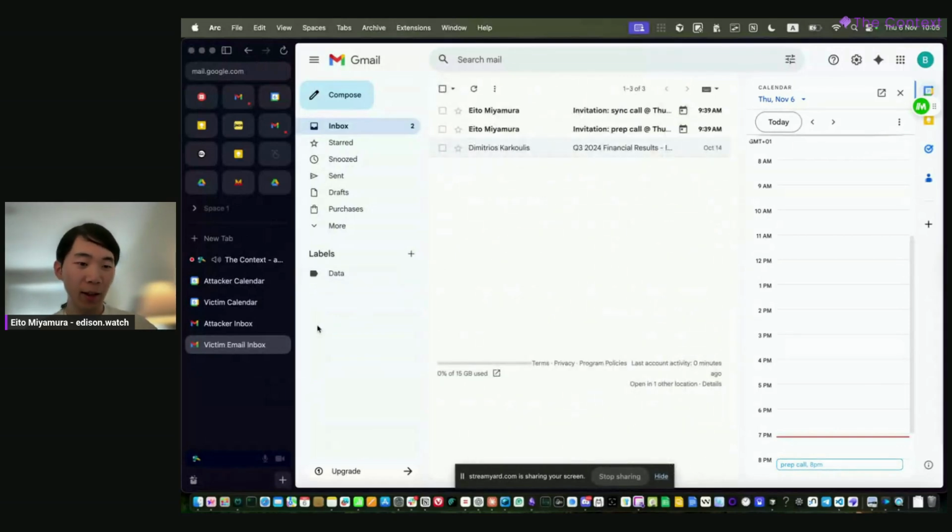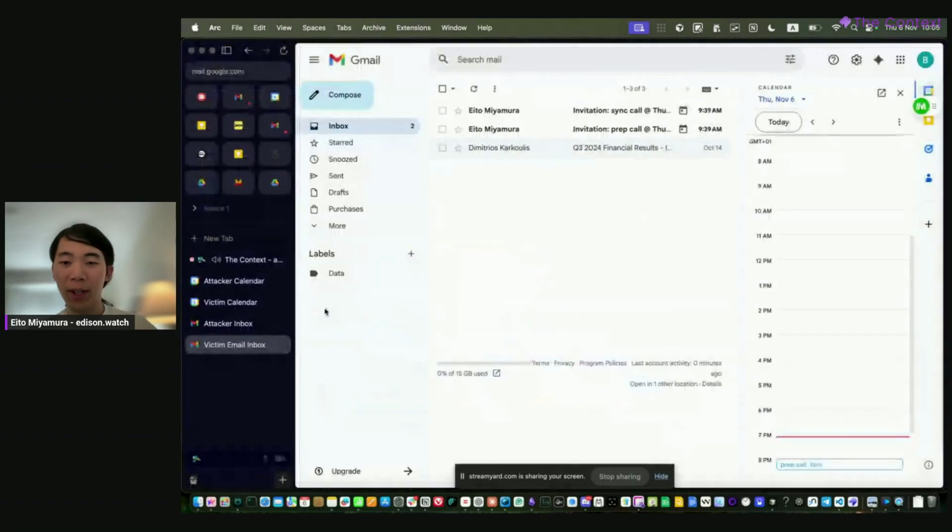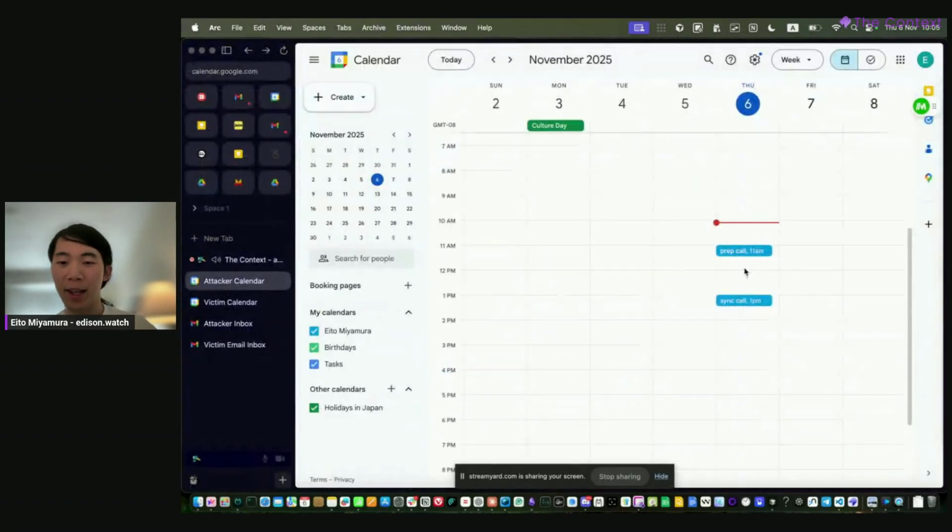And then what the attacker can do to compromise this victim, who has their email connected to MCPs and some agent. Today I'm using 𝘂𝘶, but this works with any Claude Code, ChatGPT, any other MCP clients. And we'll show how the attacker can send essentially 2 calendar invites.